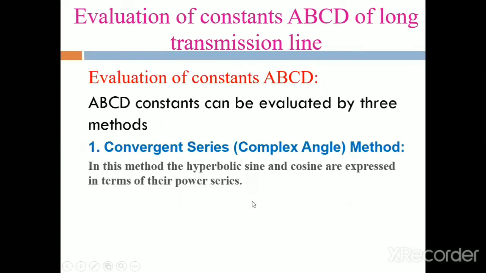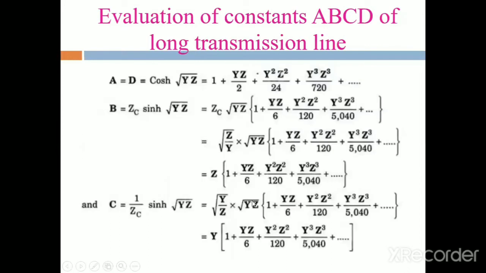Then sin h delta by Zc. Delta means the root of YZ. By Zc means it will be taken as 1 by Zc. So 1 by Zc into sin h root YZ.